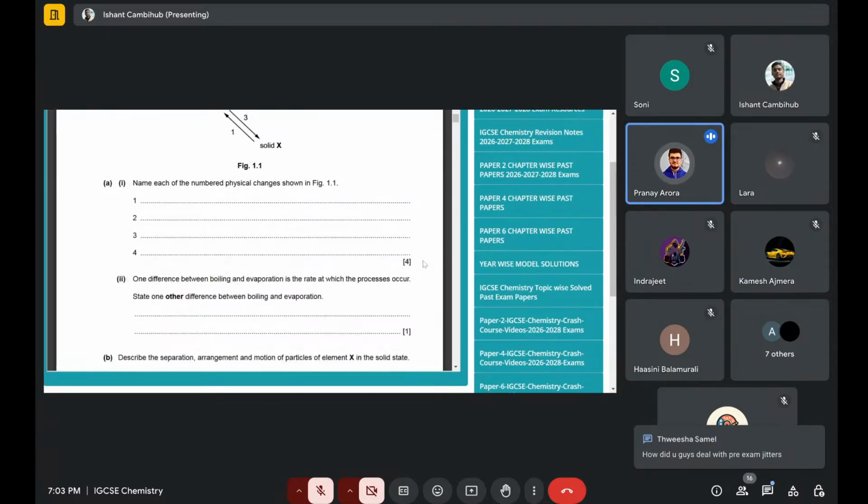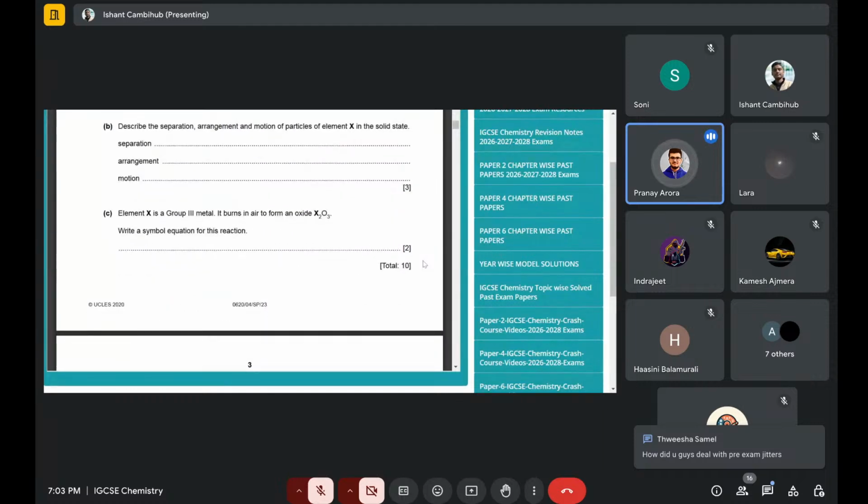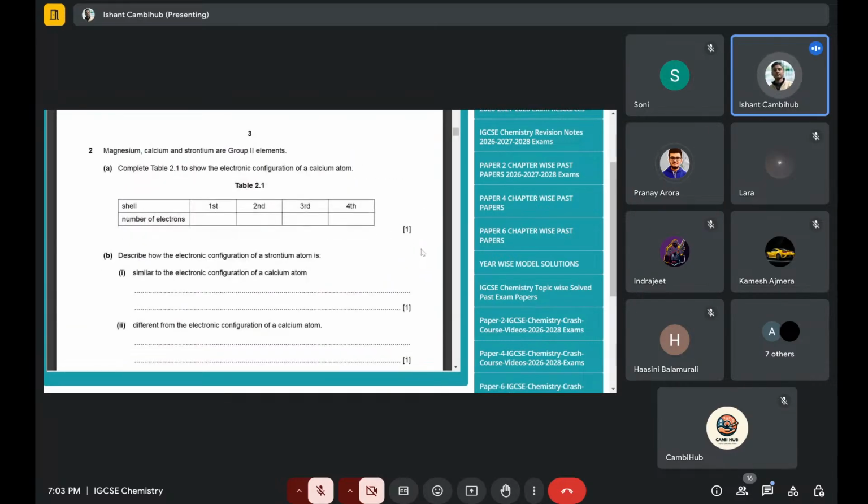One more thing regarding the page borders. It's okay if you exceed the lines, right? This is something none of the teachers will tell you. However, when you're attempting your board's paper, think of when you click a selfie or a photo on your phone, there are these corner borders, a border on the left and a border on the right. Just make sure you don't cross that border. If you're writing inside that border, nobody really cares. What gets cut off in the paper, they won't check. So if it is inside the border, you do not need to worry about the space.